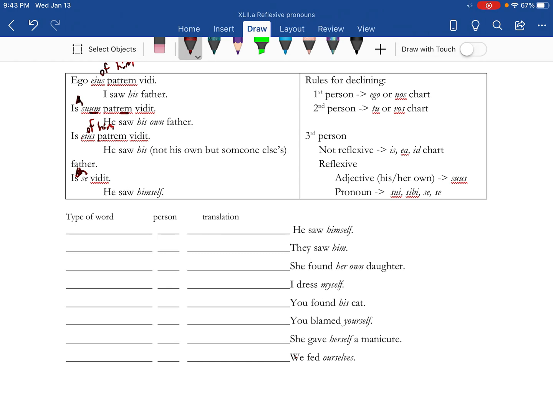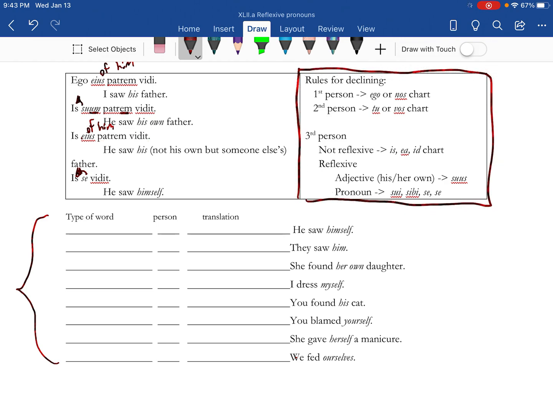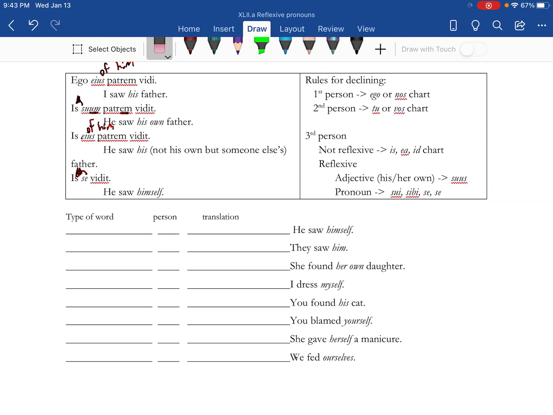Now, to help you discern among all of these different types, we're going to do this exercise down here. And we're going to need what's in the box here to help us out with that. So in the box, the rules for declining. If it's first person, go with the ego or nos chart. Second person, go with the tu or vos.